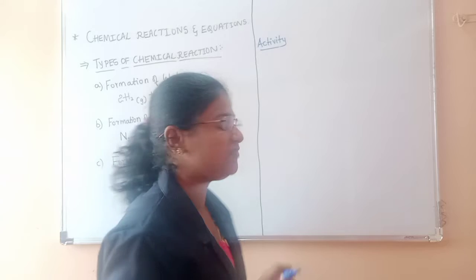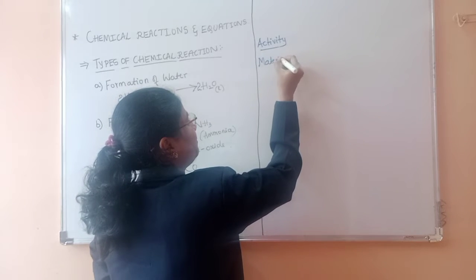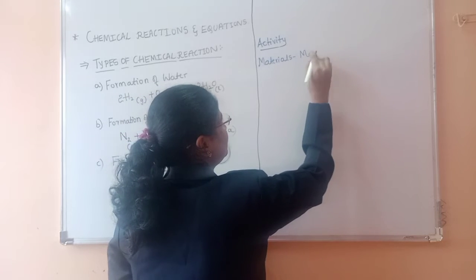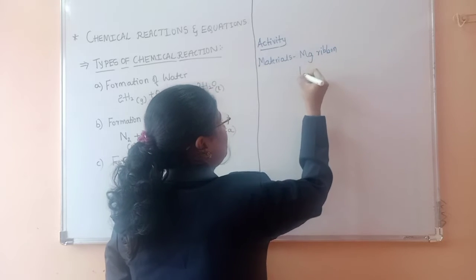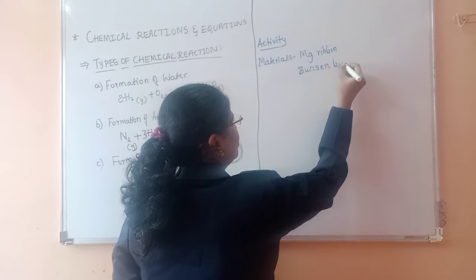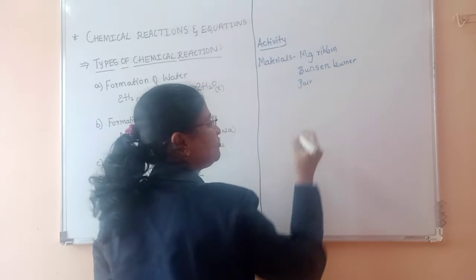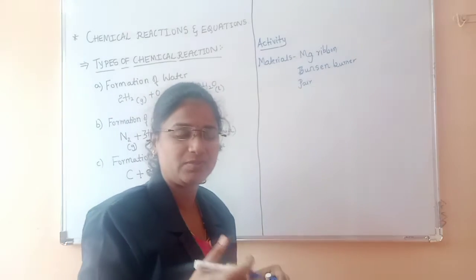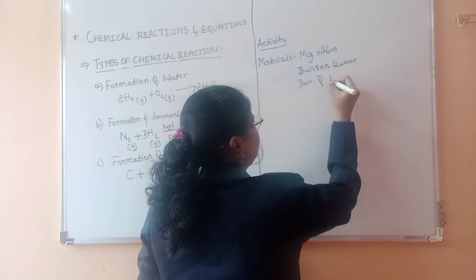For this activity, we need materials like magnesium ribbon and a Bunsen burner. Then we need a pair of tongs. A pair of tongs can be called pincers, used to hold something. It looks like a scissor but is not actually a scissor. Pair of tongs.